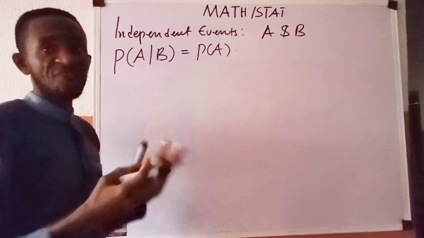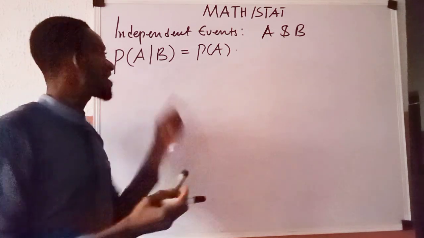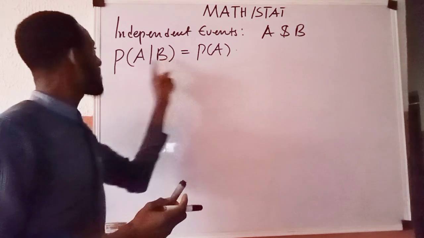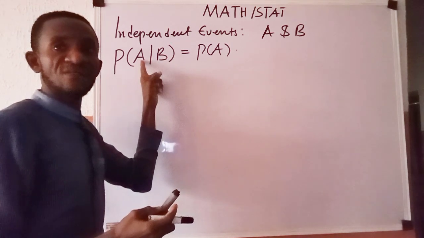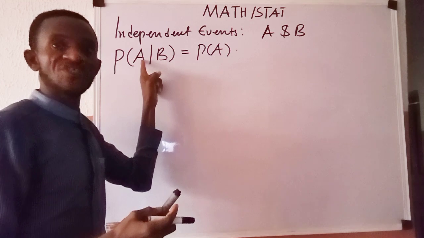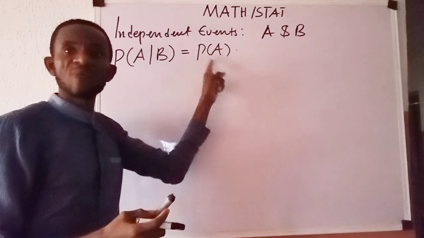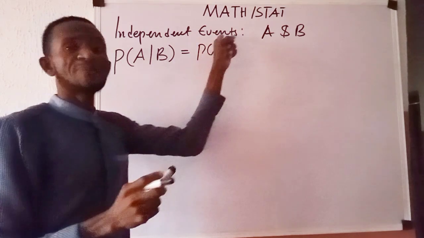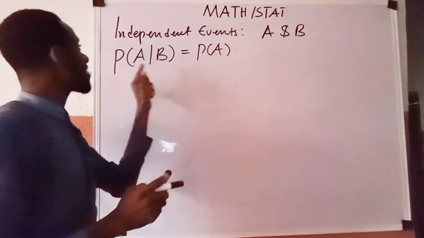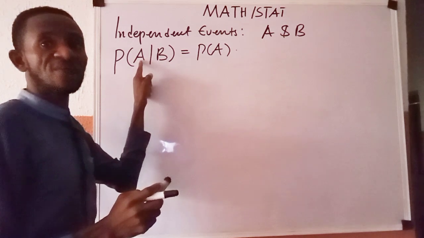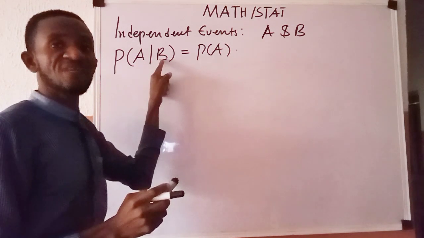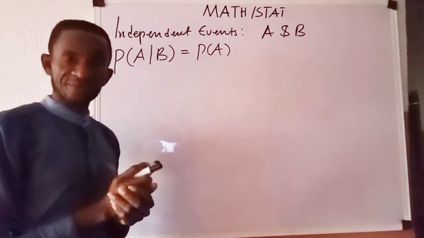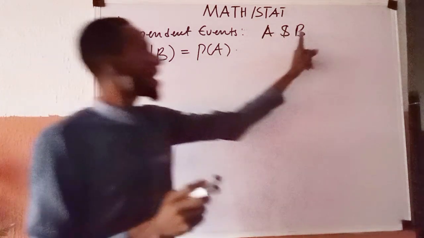That is to say that even though we are aware that event B earlier had happened, the probability of event A happening was not altered, it was not changed, it still remained the probability of event A. That is to say that under independent events, the conditional probability of event A happening, given that event B earlier had happened, returns back the probability of event A. The same thing applies with event B,